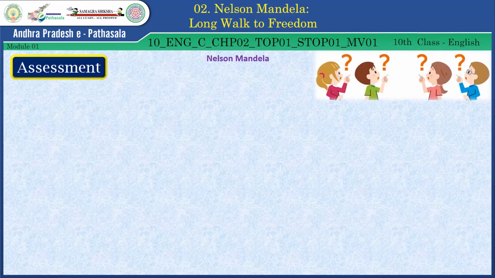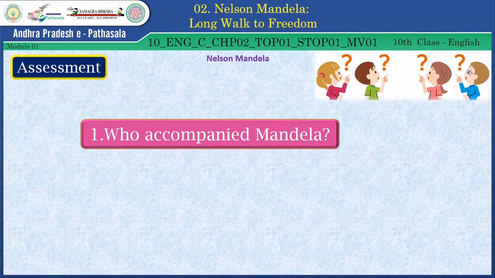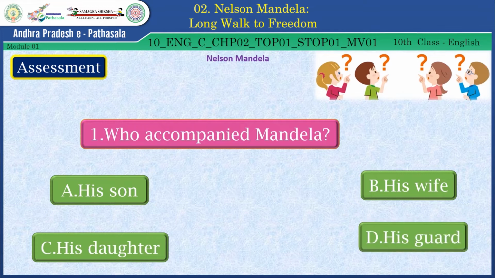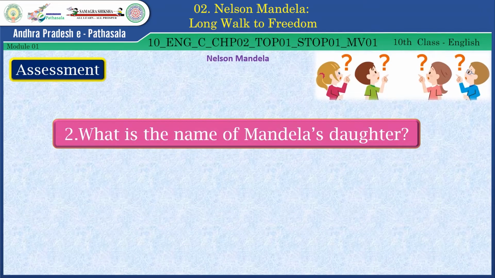Now let's have some assessment questions here. Question number 1. Who accompanied Mandela? And the options are his son, his wife, his daughter, his God. What is the right option here? Yes, the right answer is his daughter. Very good. Congratulations.